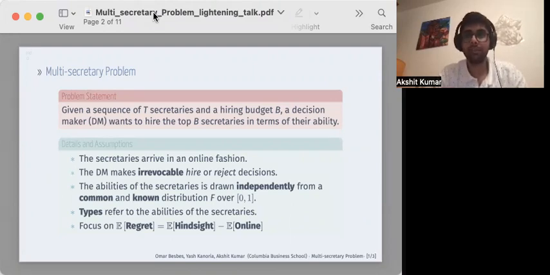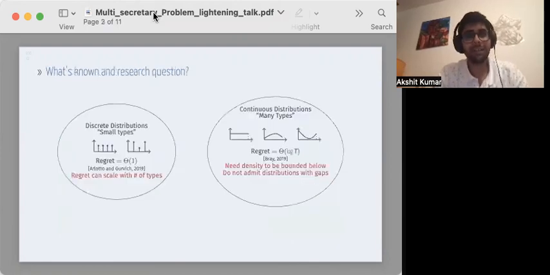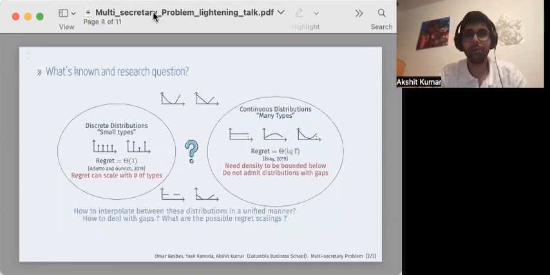In this work, we will assume that the abilities are sampled in an IID manner, and this common distribution is known to the decision maker. We focus on the expected regret. This is a well-studied problem for the case of discrete and continuous distributions with bounded densities. However, both of them require different algorithmic ideas. So a natural research question is how to unify these disparate classes of distributions and interpolate between them.